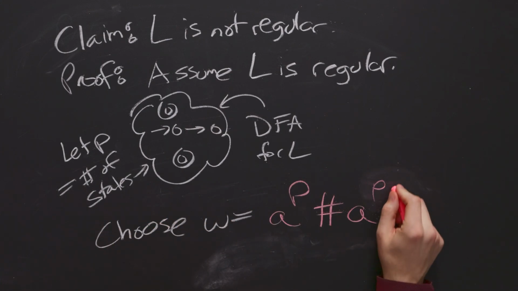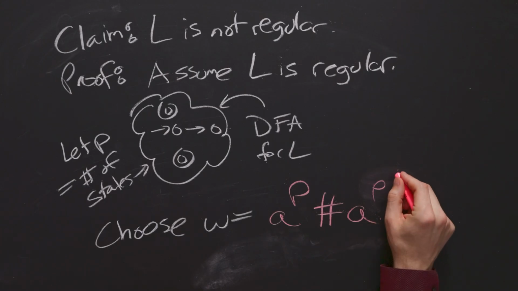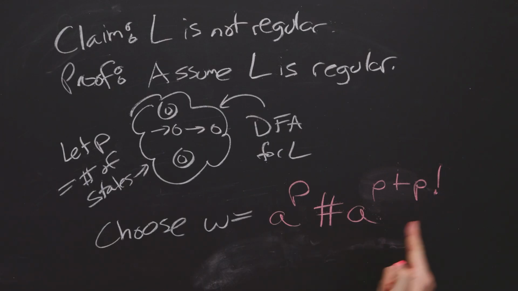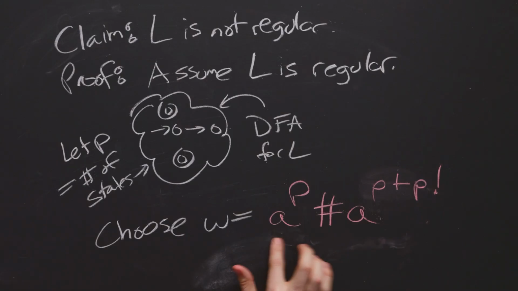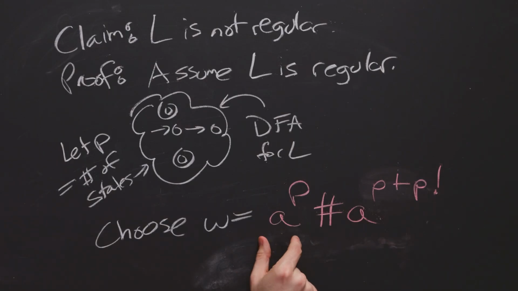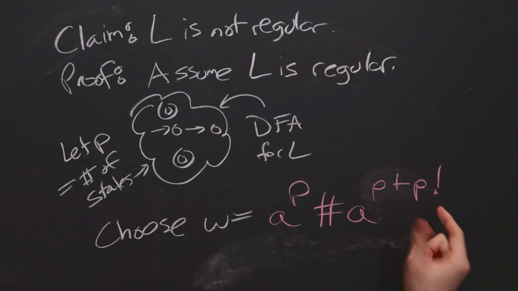So we actually are not going to put p factorial here. We're going to put p plus p factorial, because the number of a's that we add over here is going to equal this, and so it needs to start off with p, therefore we need the p plus here. So this is the string that we're going to pick. It clearly has length at least p because of this, has 2 segments, and this is not equal to this because p factorial is always at least 1.